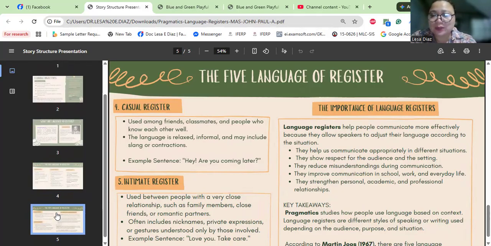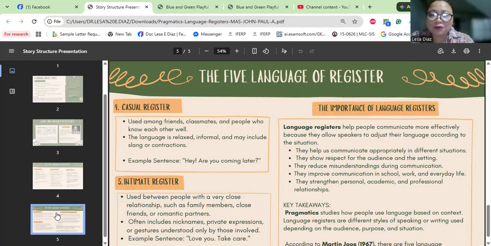Okay, and then what do we need to know here for casual register? As to the characteristics, somewhat relaxed speech among peers, uses slang and informal grammar.